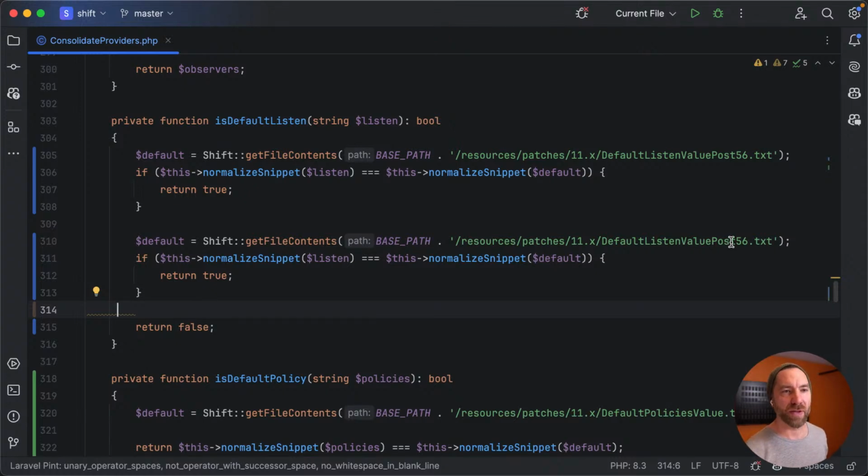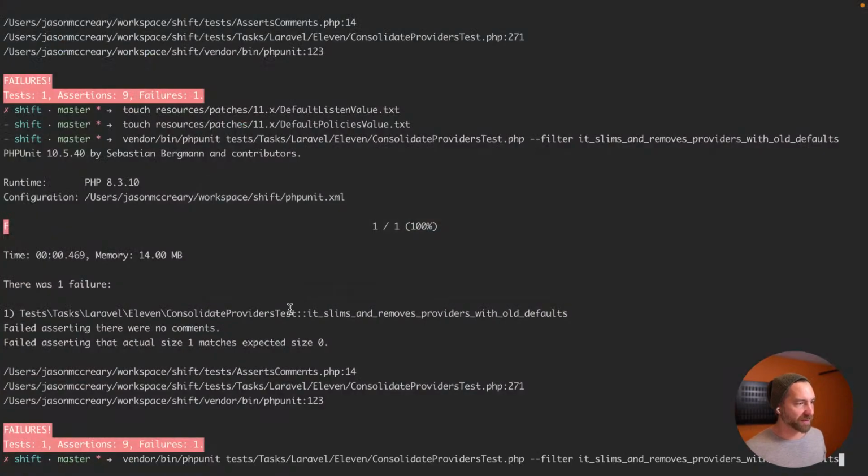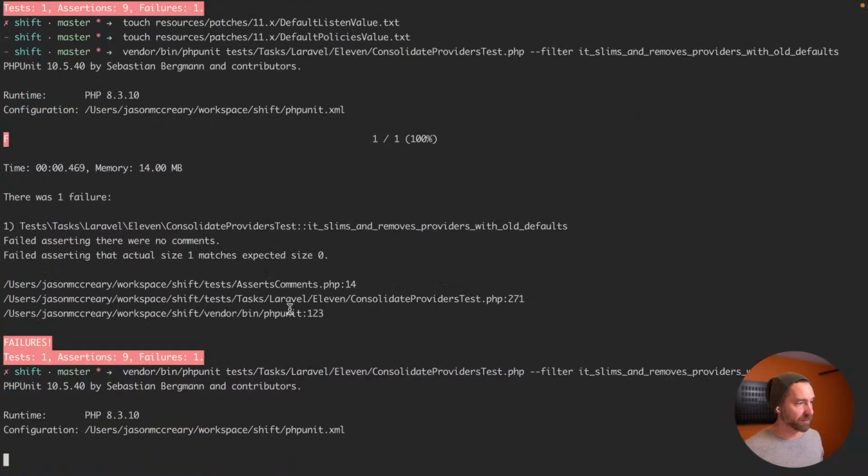Okay, so this also needs to handle pre 5.7. For most applications, they're going to have the post 5.6 default value. If they do, then return true. Then fall back for older scenarios: was it a pre 5.7 value? If so, return true. And finally, if it didn't match any default that we're aware of, return false. So if we run this again, it should pass.